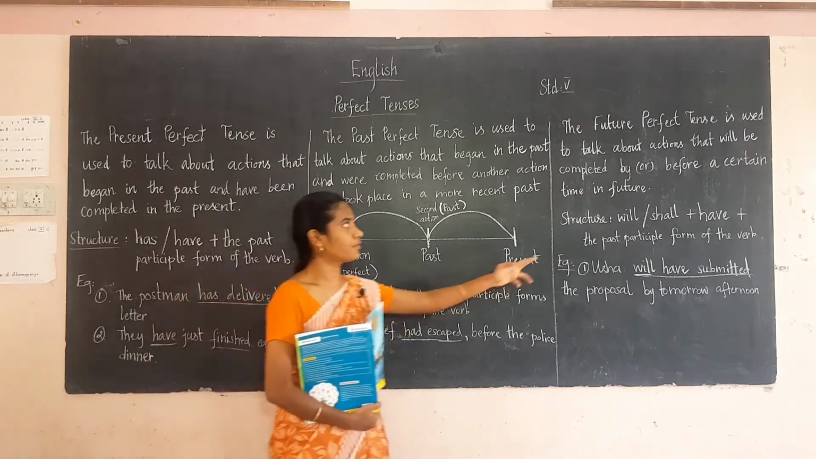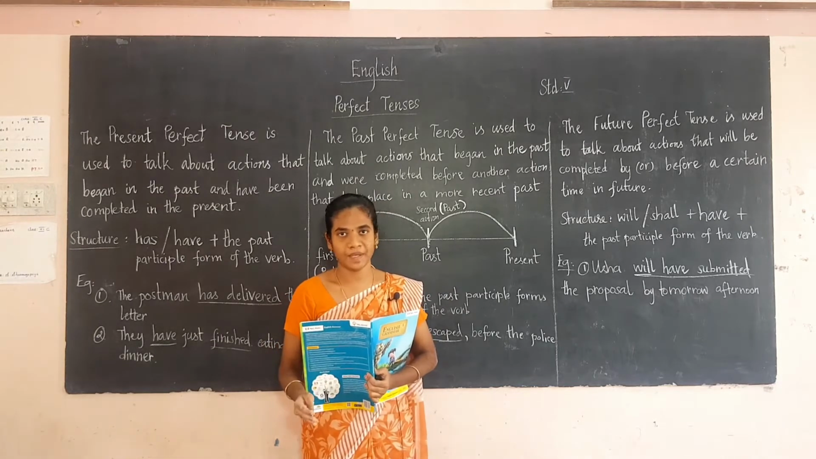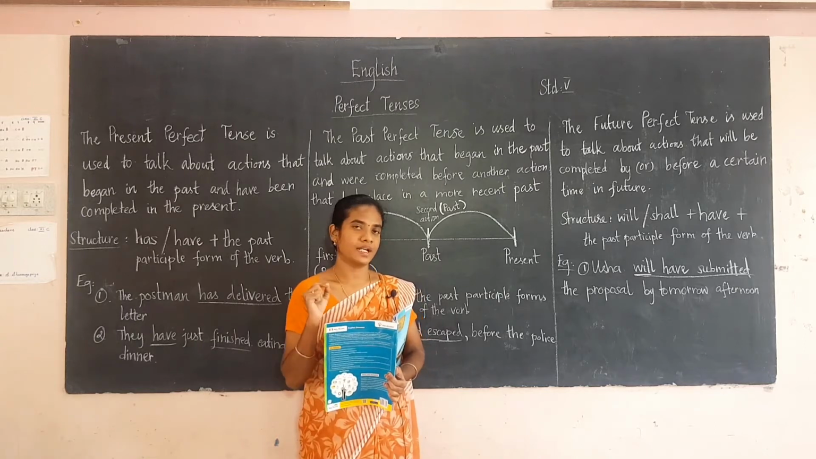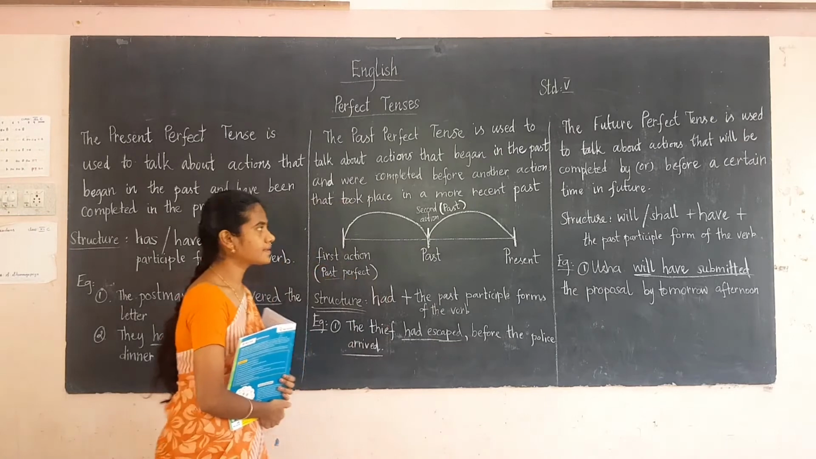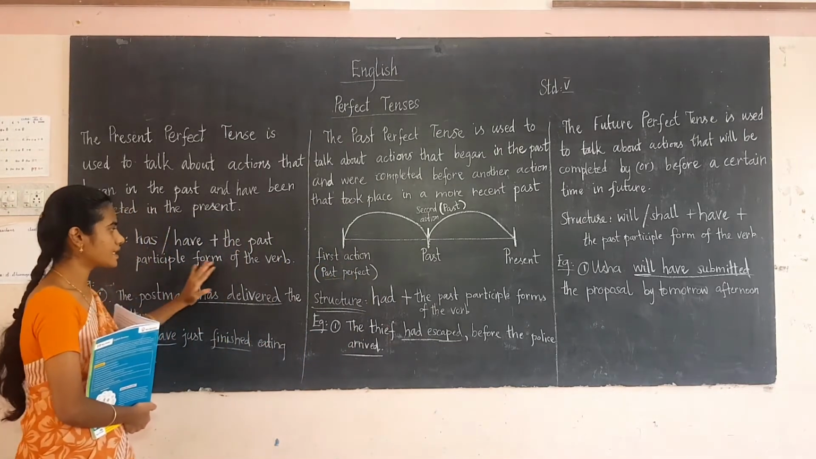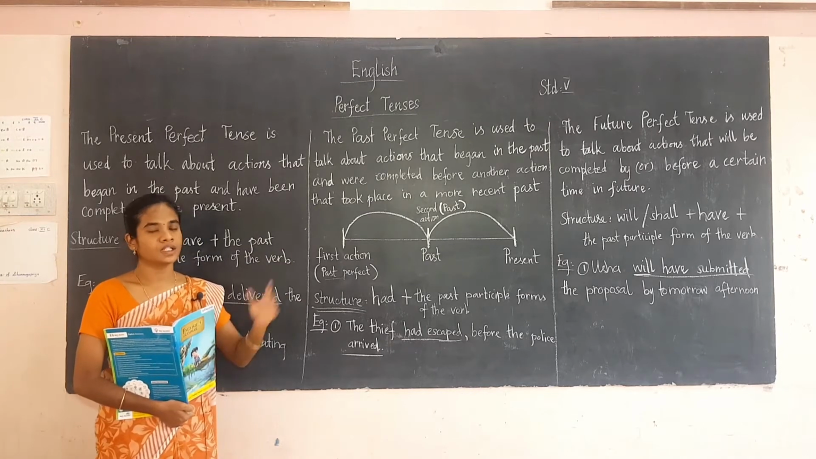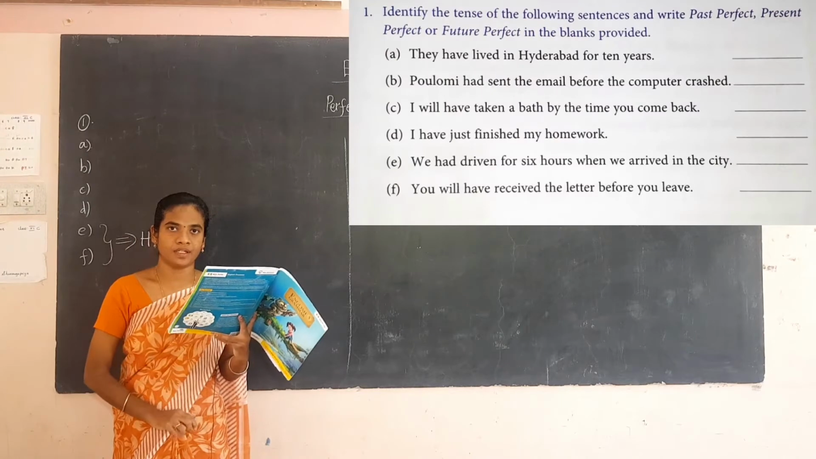The next one is the future perfect tense. So here are the actions that will be completed in the future, before a given time. That is known as the future perfect tense, and students, you have to study this structure. You have to go through this structure very well. Now we shall do the book back exercise of these three tenses. Okay. Now students, take page number 51.